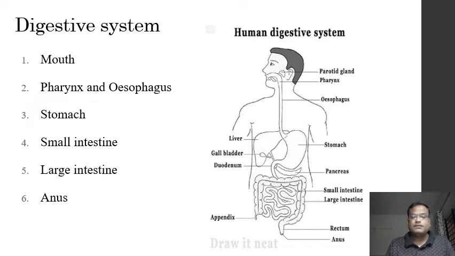The stomach is a very large sac-like structure which is made up of thick muscular walls, and its main function is to store the food temporarily, whenever the animal consumes the food.